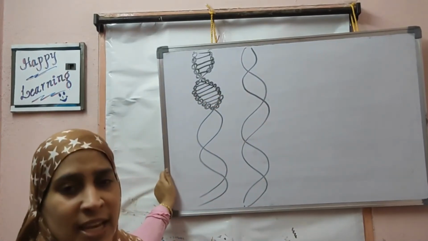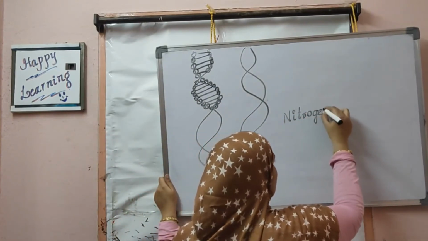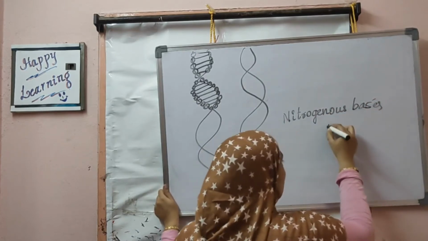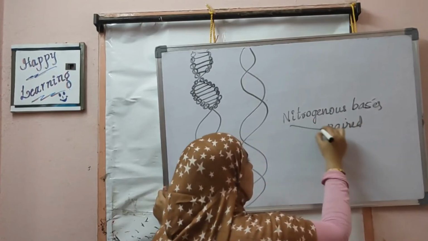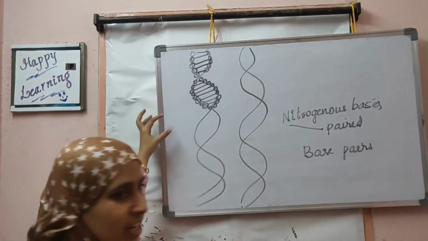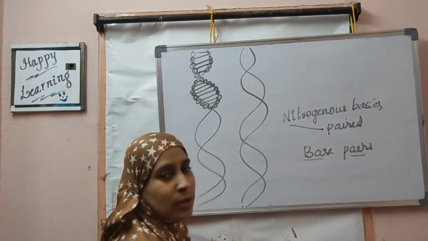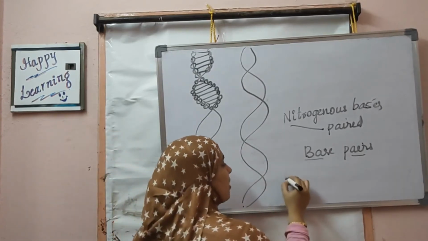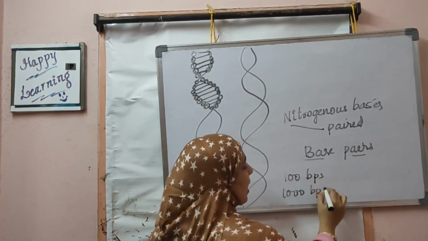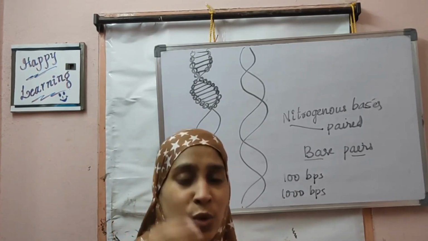So simply you can say that since they are nitrogenous bases and they are paired, you can call them base pairs. The length of this DNA strand is defined based on the number of base pairs. 100 base pairs, 1000 base pairs, like that. The length of the strand is defined in units of base pairs.